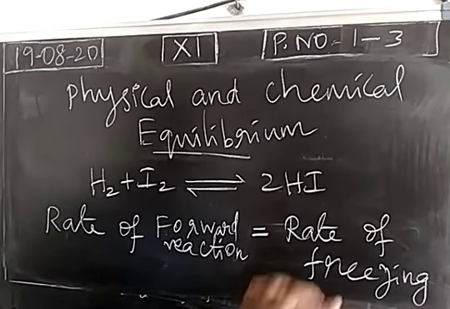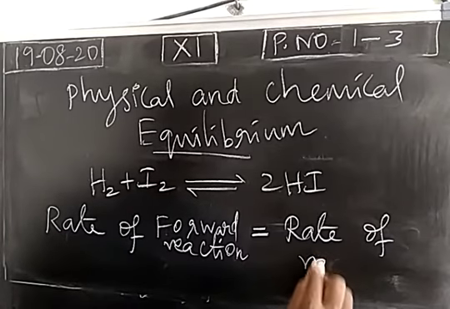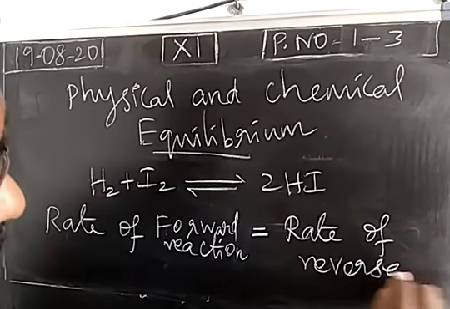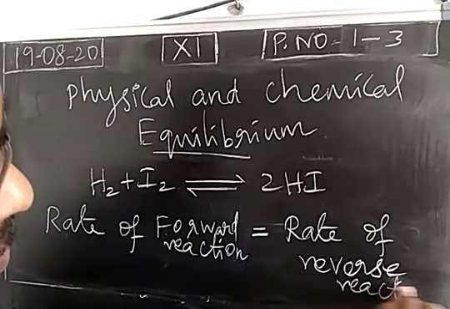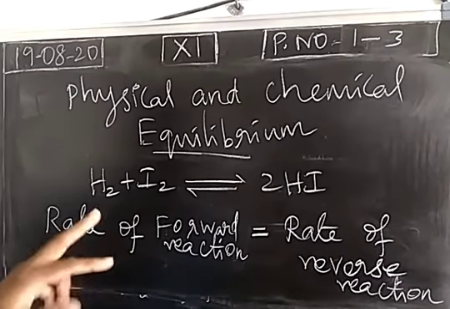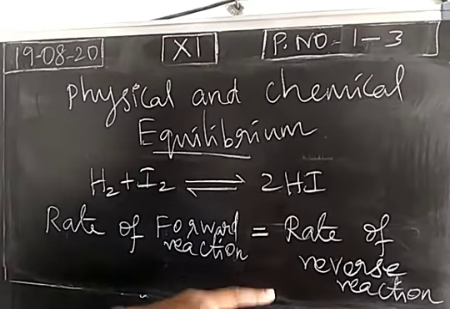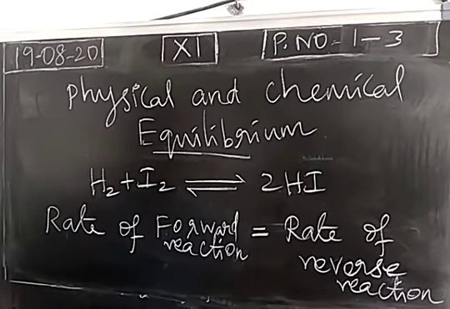Then backward reaction is, so how fast forward and reverse reactions are taking place. So these two are considered. During the formation of hydrogen iodide, hydrogen iodide will also decompose to produce hydrogen and iodine. So rate of forward and rate of reverse reactions will be equal at a situation. We call it as equilibrium.